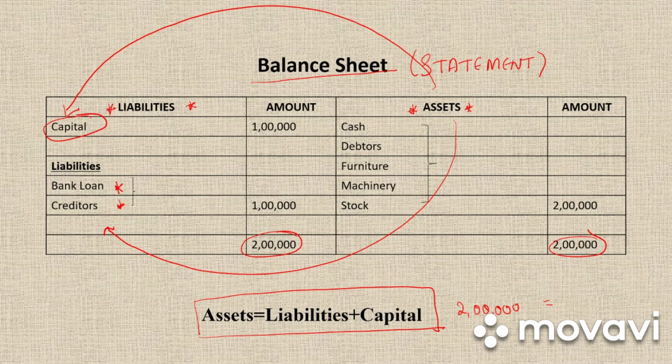What are the liabilities? We have two liabilities, that is bank loan and creditors, with a total of 1 lakh. And what is the capital? We have a capital of 1 lakh. So the assets of a company is always equal to the liabilities and capital.